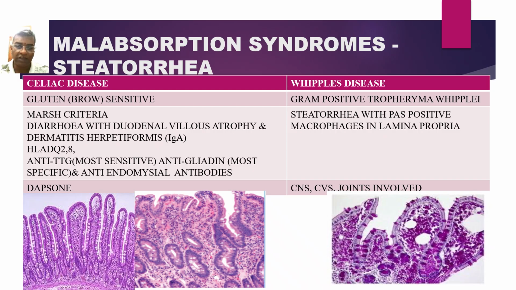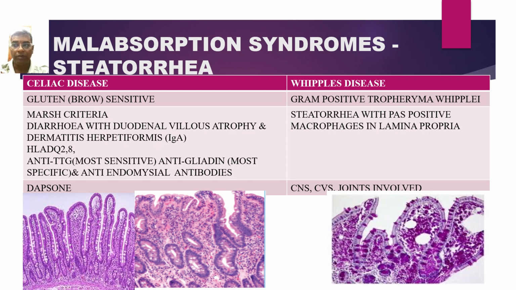In few cases, there will be nutritional deficiency leading to anemia or stunting growth, failure to thrive in the pediatric group. And it is associated with type 1 diabetes mellitus, Sjogren syndrome, thyroiditis, IgA nephropathy, Down syndrome, and Turner syndrome.